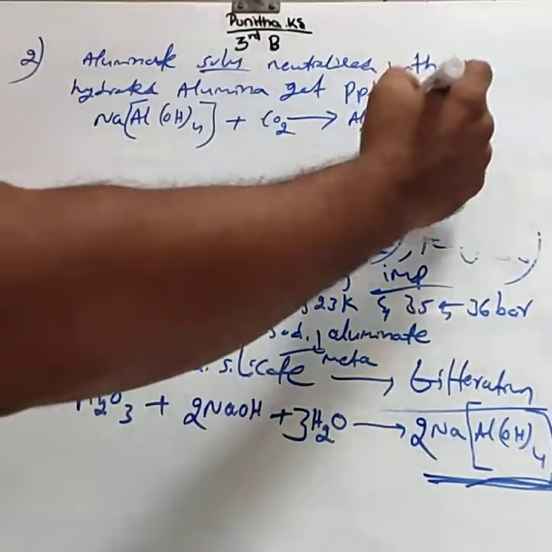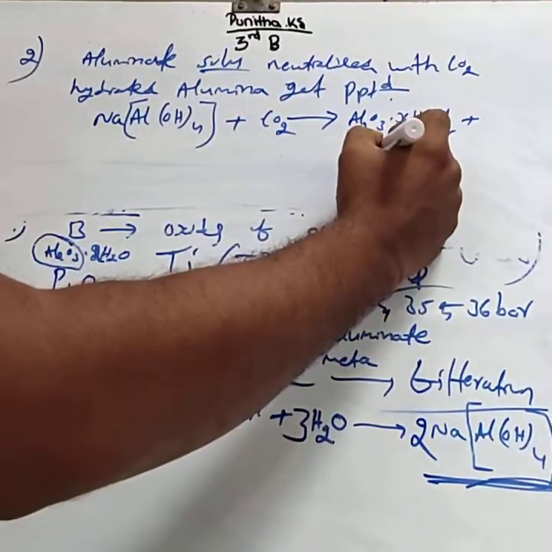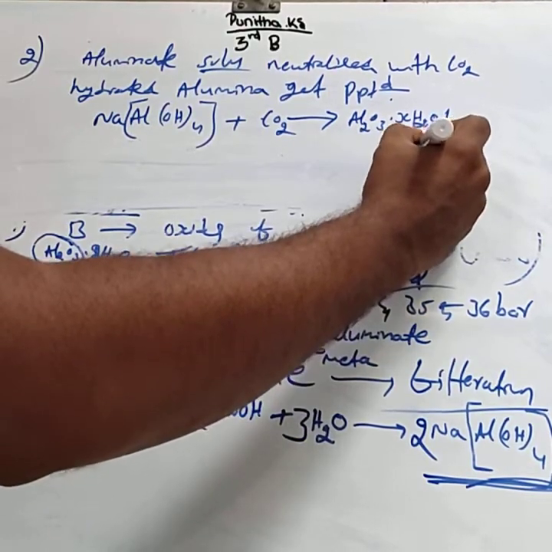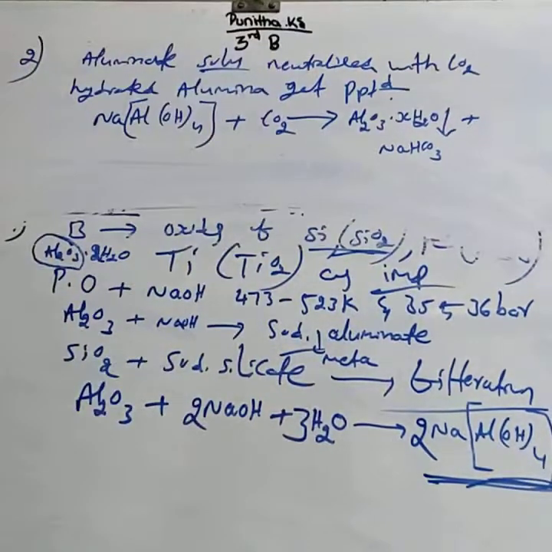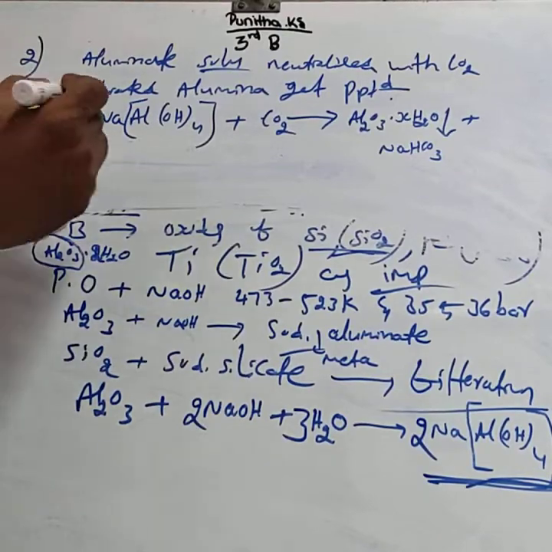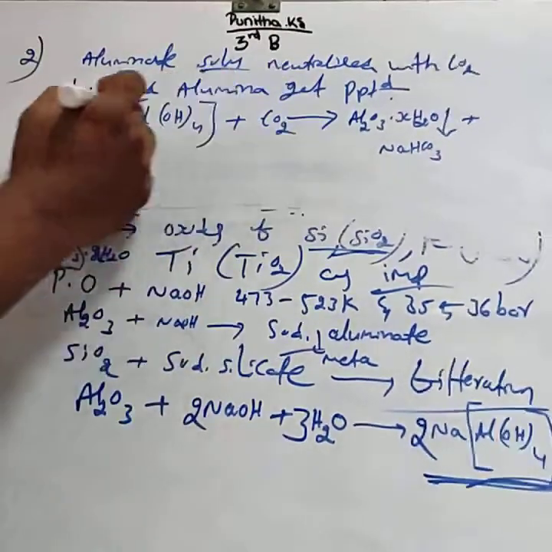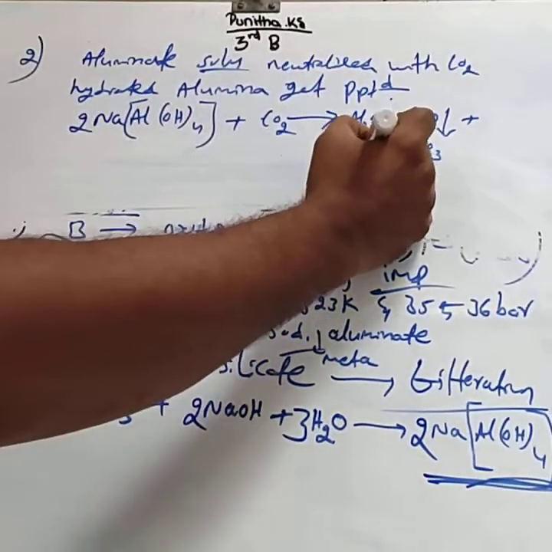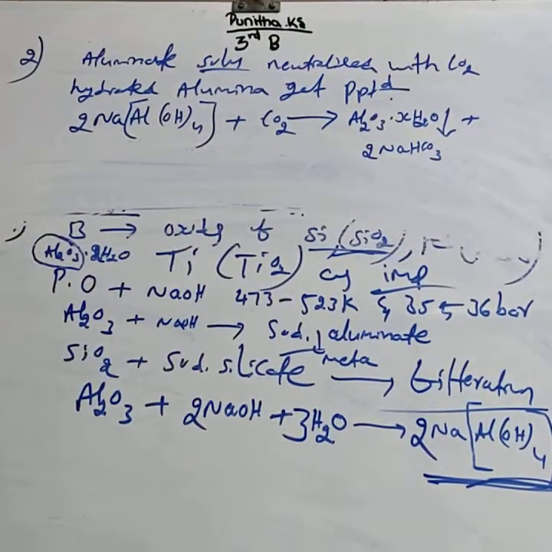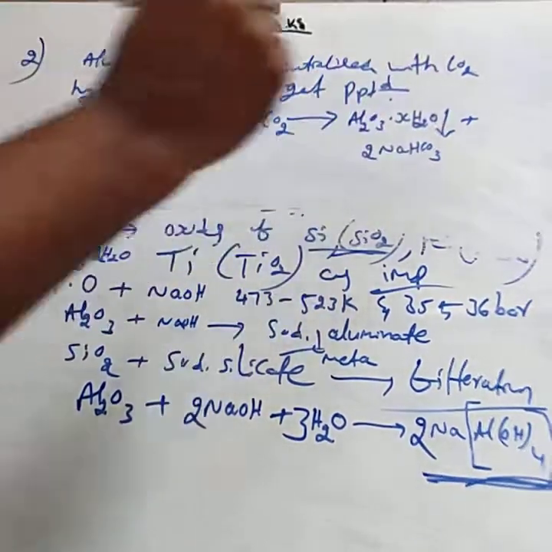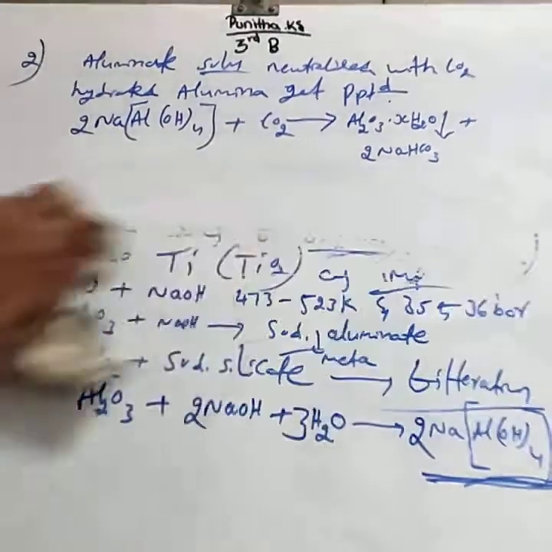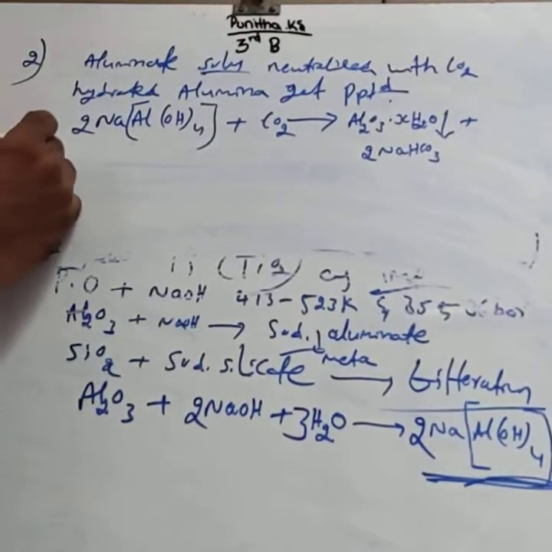In addition to that, you get sodium bicarbonate, NaHCO3. For this one, you consider 2Na[Al(OH)4] and NaHCO3. This is hydrated alumina.